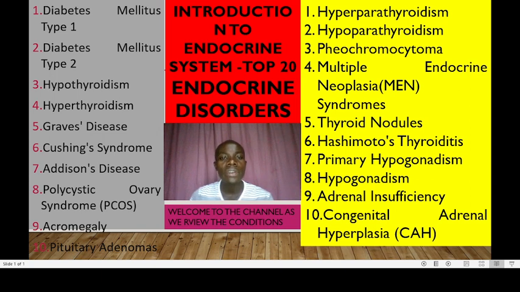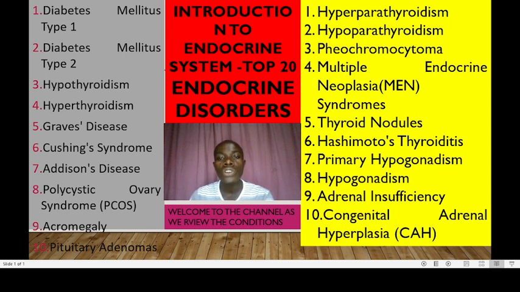Number 14 is MEN syndrome, which is multiple endocrine neoplasia syndrome. These are genetic disorders that predispose individuals to development of multiple endocrine tumors. Number 16, we have thyroid nodules, characterized by abnormal growths or lumps in the thyroid gland, which can be benign or cancerous. Number 17 is Hashimoto's thyroiditis.